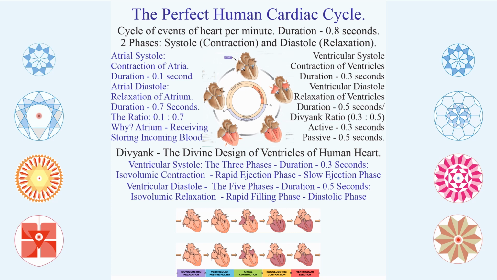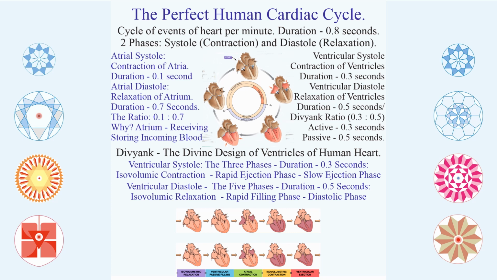Now, as far as contraction is concerned, that is where the cardiac cycle becomes very important. The atrium has a different structure, the ventricles have different structures. As far as the atrium is concerned, atrial systole is 0.1 second out of 0.8 seconds, and atrial diastole is 0.7 seconds out of 0.8. These two ratios are like Earth. Earth is made of 7 parts, so is the atrium made of 7 parts. This is the core value which receives everything.